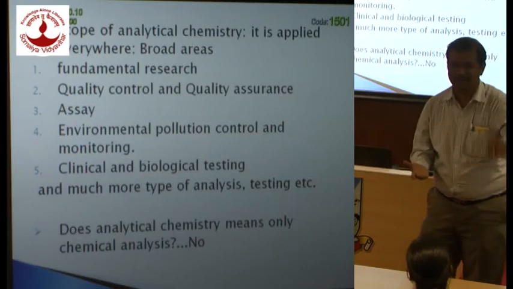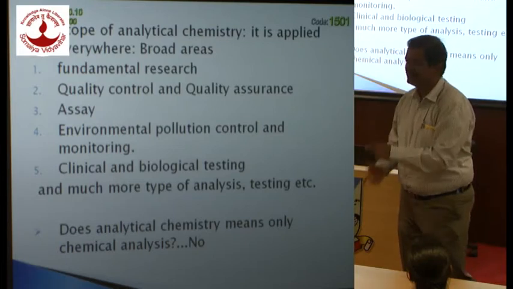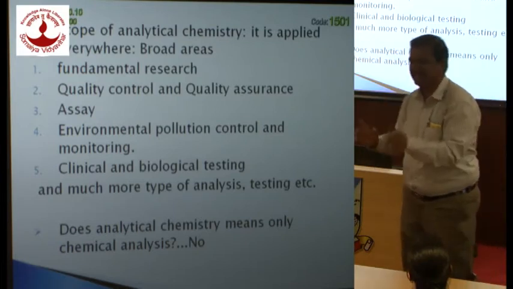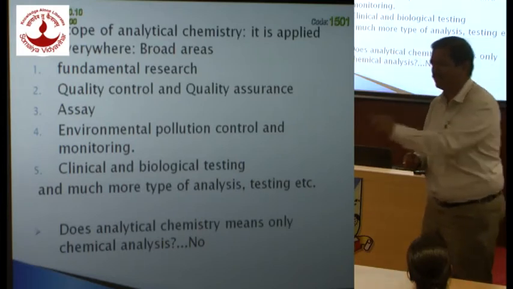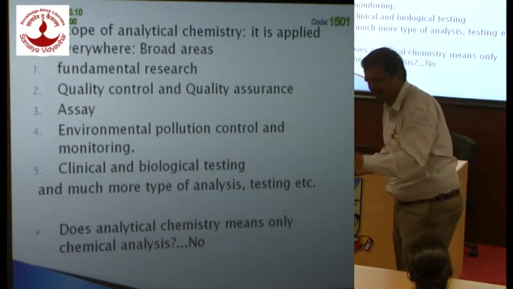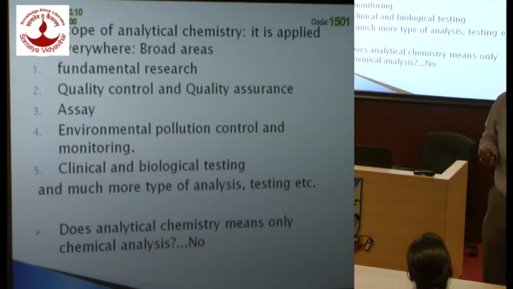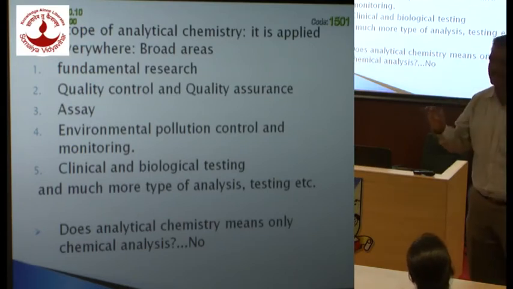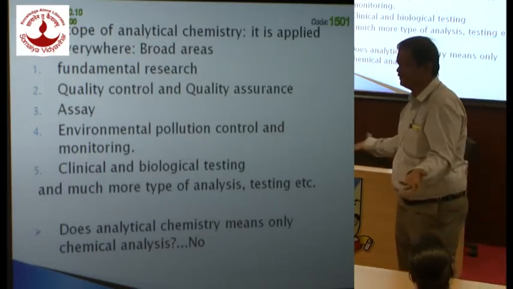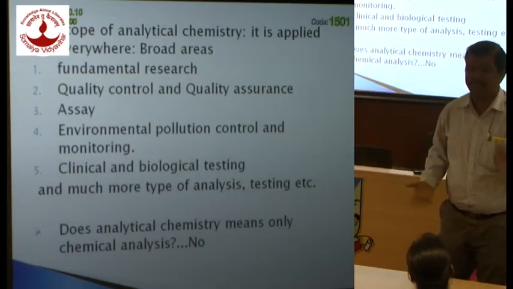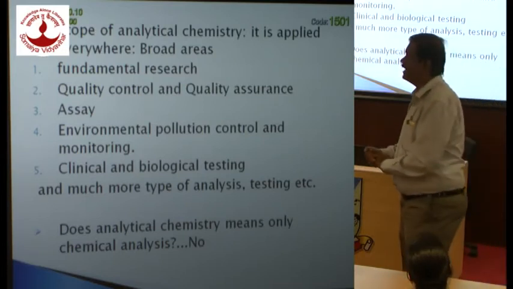When you analyze such a sample only for its active ingredient, then it becomes assay. Assay is estimation of only the active ingredient from the sample. So when you analyze your Crocin only for the content of the active ingredient, that is aspirin, that is called assay. You are not concerned with how much adder is there, how much binder is there, how much coloring agent is there. That is what you are doing, assay. Okay. So in analytical chemistry, routinely in biochemical analysis, you do assay of tablets.